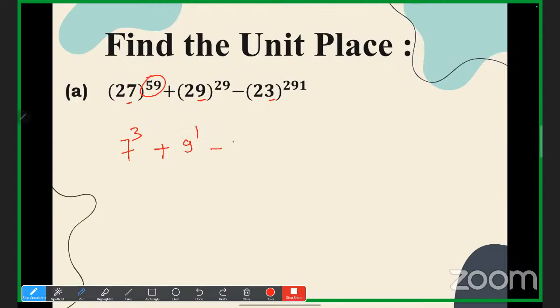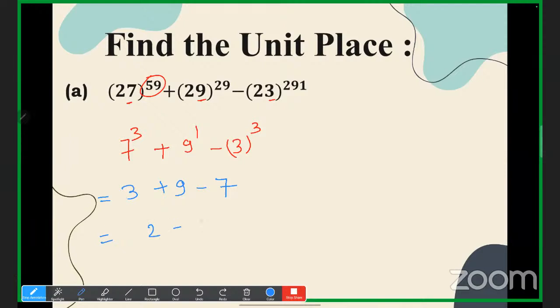And minus again 3 to the power, again 4 cyclicity. So the remainder, tell me, 291 divided by 4. Remainder is 3, right? So we have to write here 3. So what is 7 cube? 343. 7 cube is 343. So 3 plus 9 minus 3 cube is 27, only unit place. So 9 plus 3 is 12.